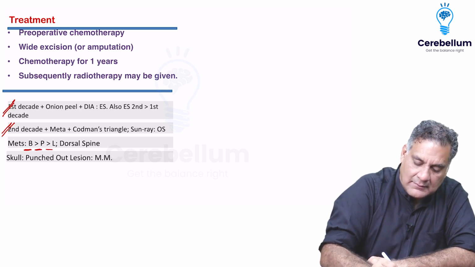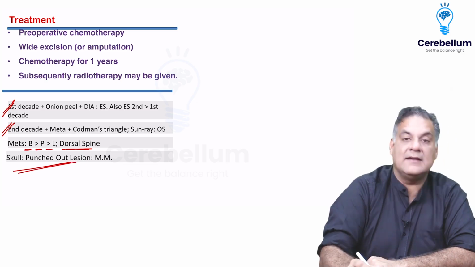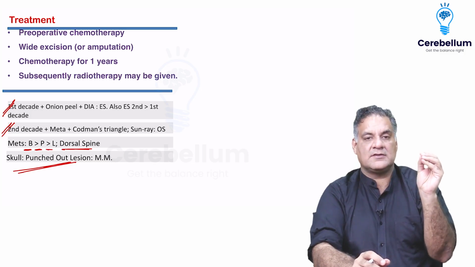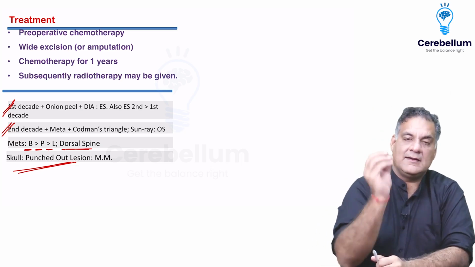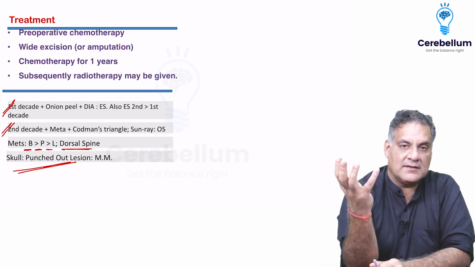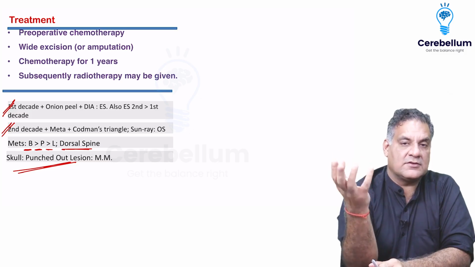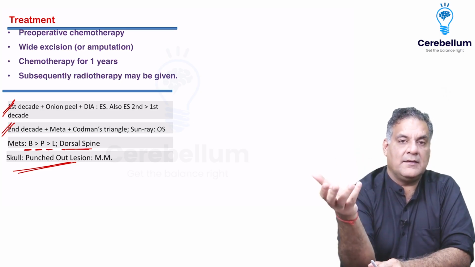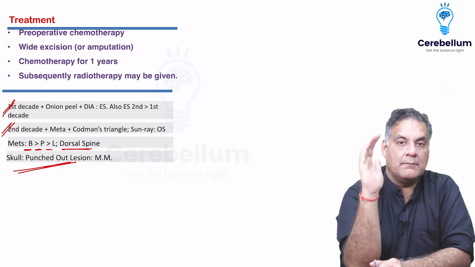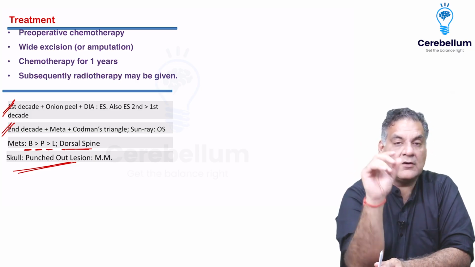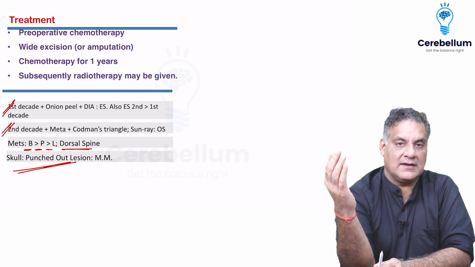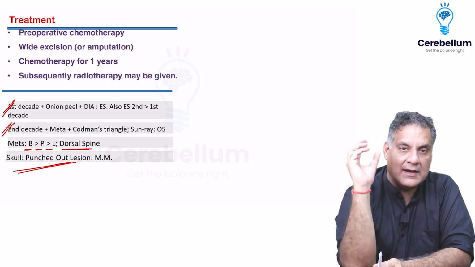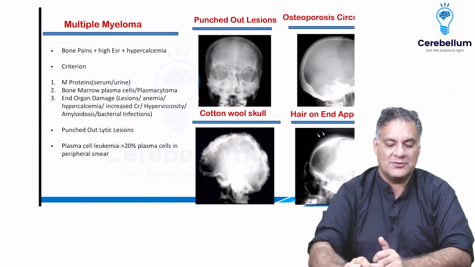Breast, prostate, lung is for mets more than dorsal spine, and the lytic lesions of multiple myeloma, because of plasma cell destruction, will cause punched out lesion on the skull. Multiple myeloma is a tumor of the plasma cells. Normally, when the bone destruction occurs, the osteoblast will come and repair it, but it's a tumor, so the osteoblast will not come and repair it. That's why alkaline phosphatase is normal. Bone scan is normal, negative, because bone scan indicates osteoblastic activity, and osteoblastic activity will always synthesize which chemical? Alkaline phosphatase. So this is something that you should always remember.